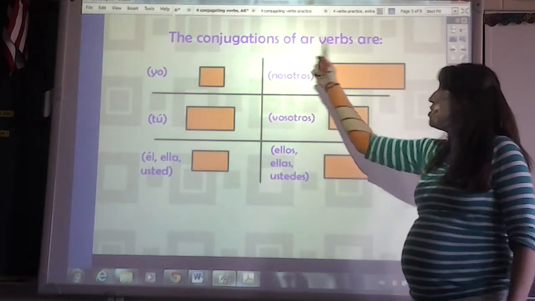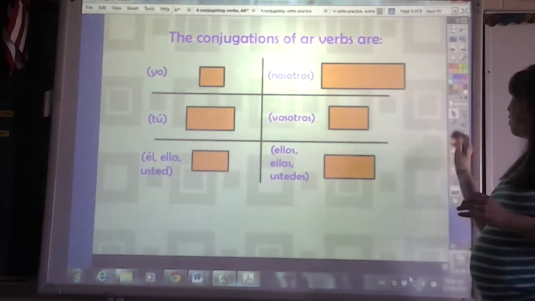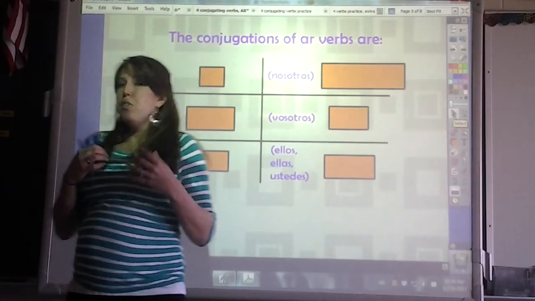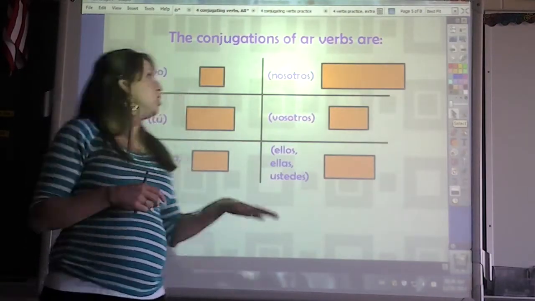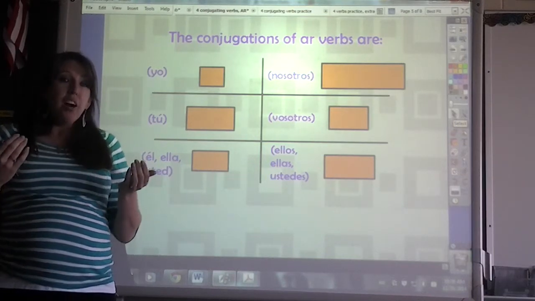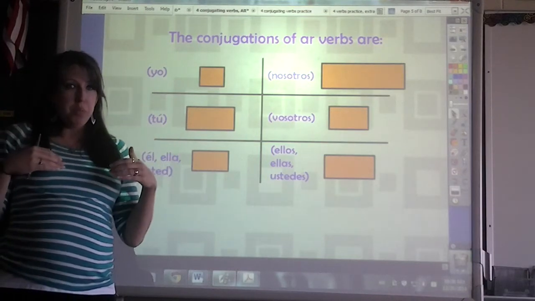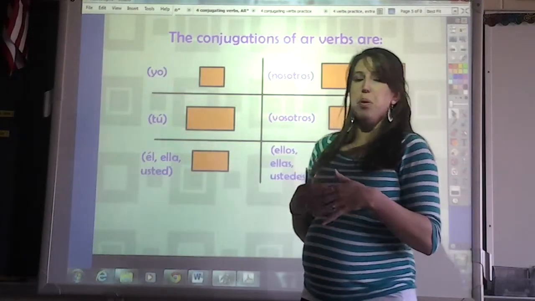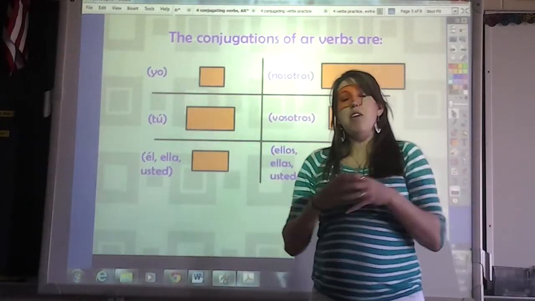The conjugations of AR verbs are. Now, first of all, before you write this down, you can go ahead and write the blank chart, but with ser, we had to memorize all the forms. That's not going to be the case with every AR verb. There's not going to be a different set for every AR verb.